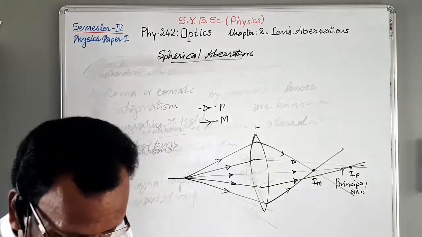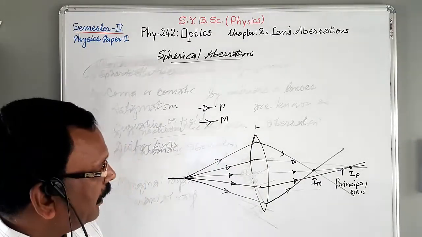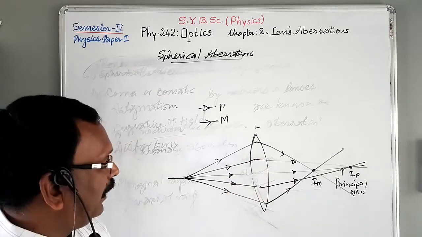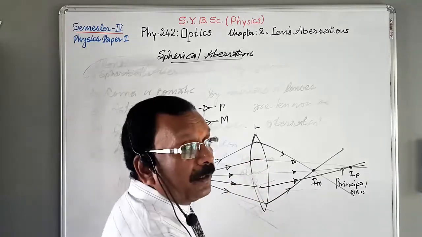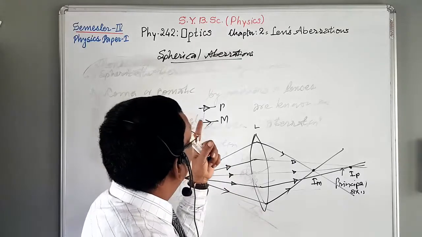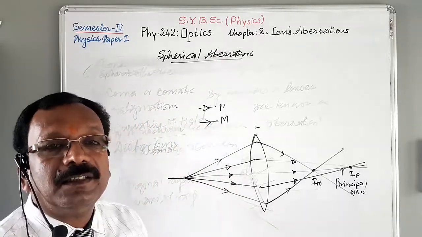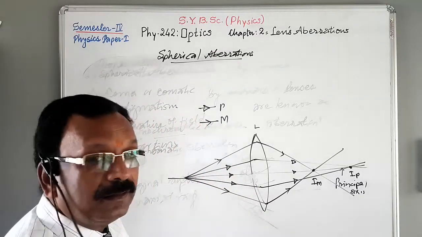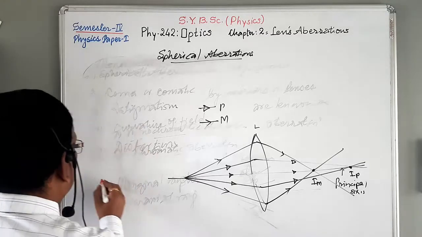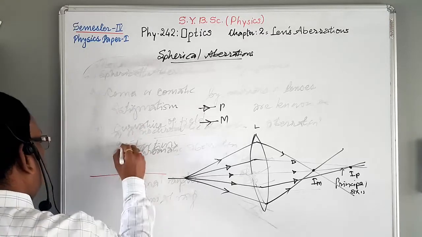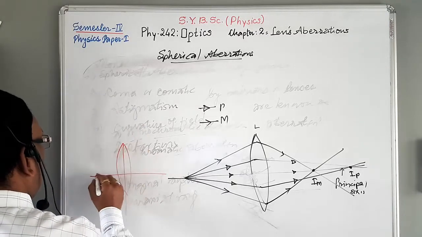This is the figure. What I told you, if this is the defect. If this is not the defect, there is no aberration. If there is no aberration, here all the rays